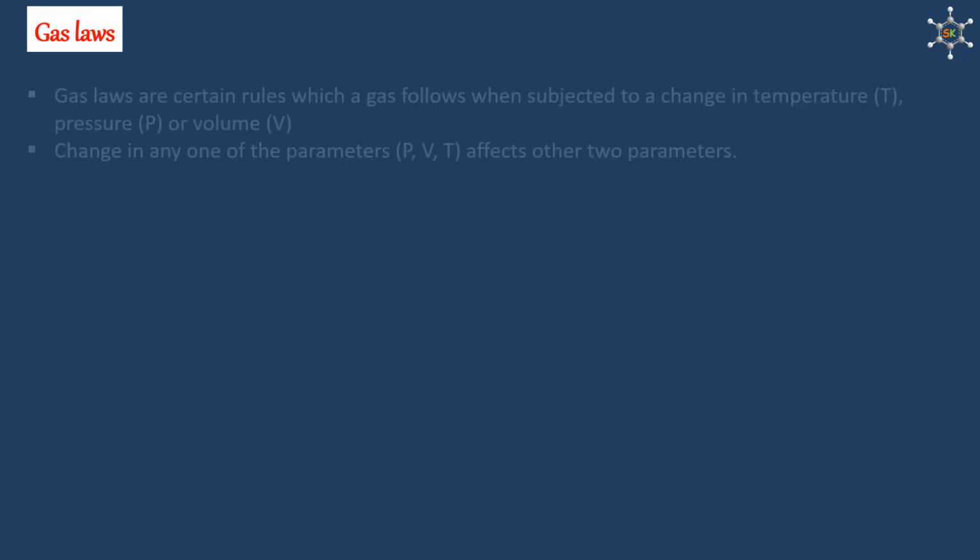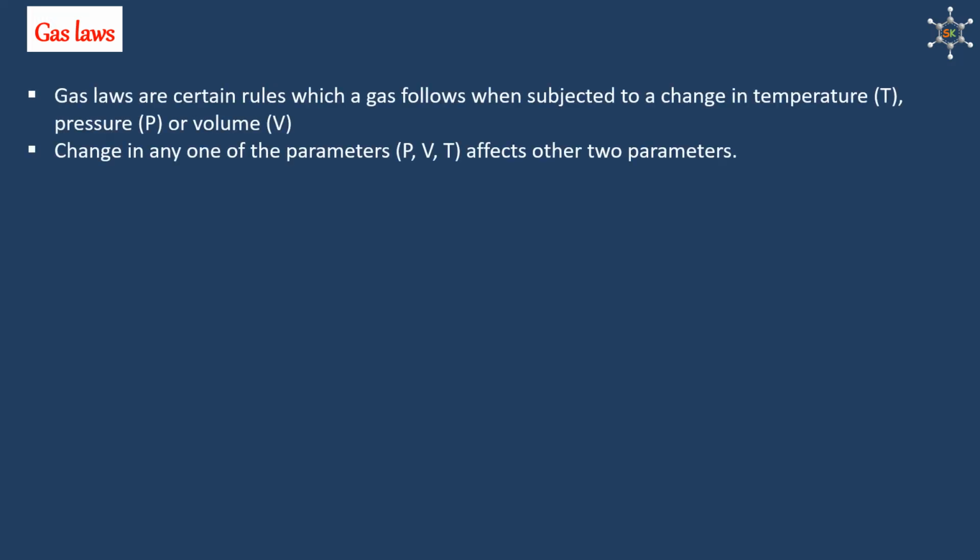Another concept which was covered in ninth was gas laws. Gas laws are certain rules which a gas follows when subjected to a change in temperature, pressure, or volume. Letter we use to abbreviate temperature is capital T, for pressure capital P, and for volume capital V. Change in any one of the parameters affects other two parameters, meaning a change in pressure affects volume and temperature, a change in volume affects pressure and temperature, a change in temperature affects pressure and volume.